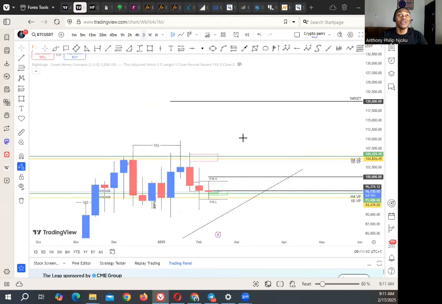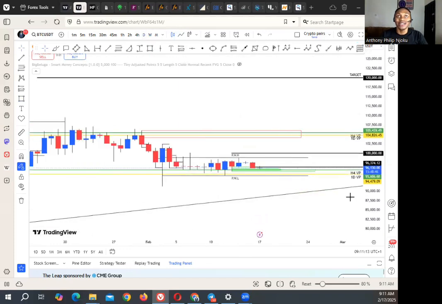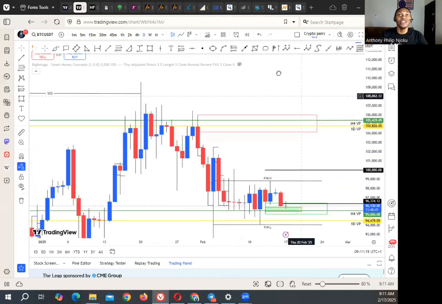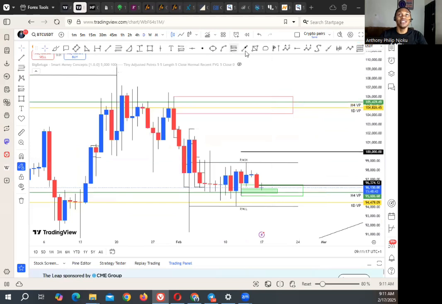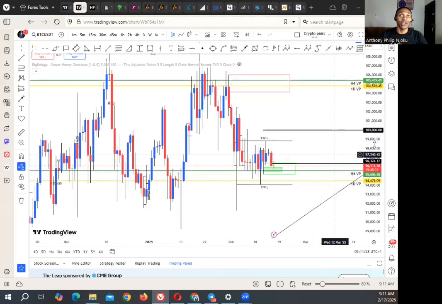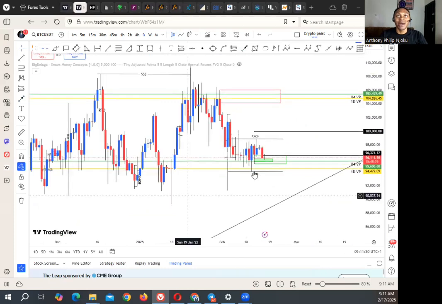So over here now on the daily time frame, we spotted the daily demand and the daily supply zone. The market is close to the daily demand zone over here. This is the daily demand zone over here. And this is also the daily supply zone. We can anticipate a push up for BTC against the dollar from this daily demand zone towards the daily supply zone.